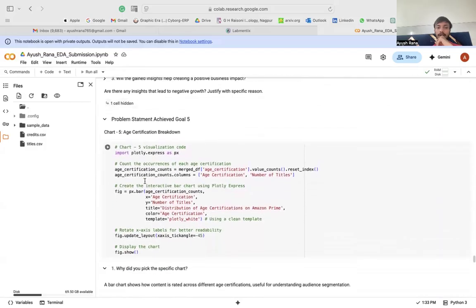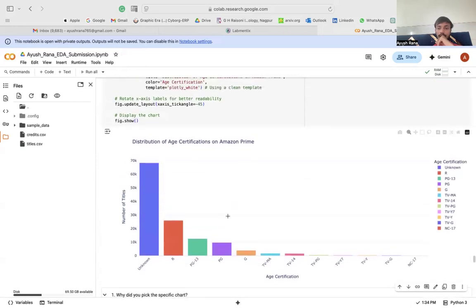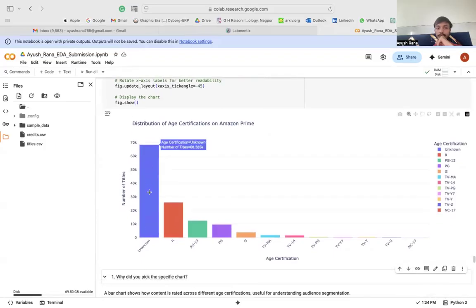Then problem statement five was achieved through bar charts, the distribution of age certifications on Amazon Prime, where I imputed the missing age certification values. That was an important part, because if I had not imputed them with unknown, I would have missed an important aspect here. Unknown basically means we don't know; they did not mention their age certifications, but we could see R, G, PG, and others.